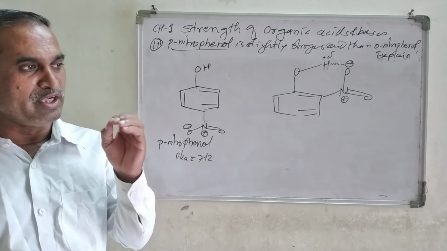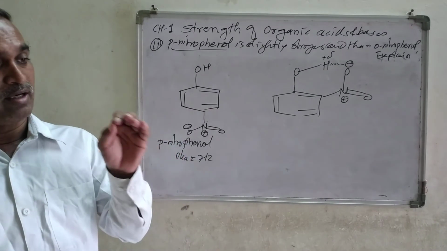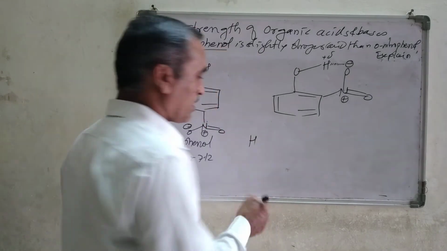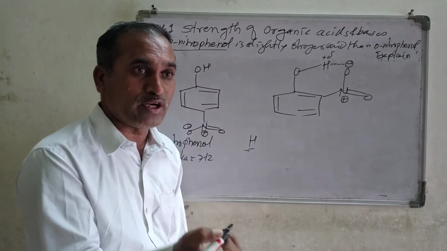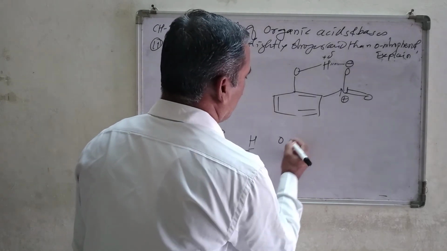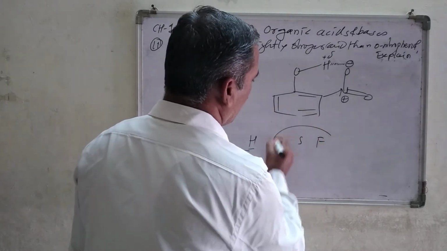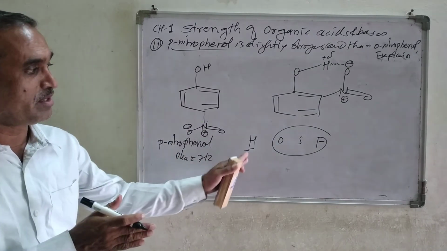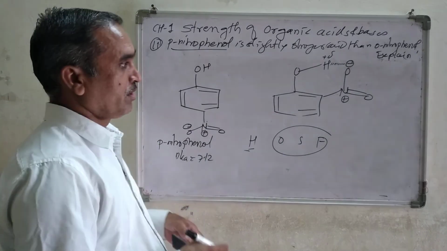Let me tell you, what does intermolecular hydrogen bonding mean? The criteria for hydrogen bonding: one must be a hydrogen atom and the other should be a more electronegative atom like oxygen, sulfur or fluorine. These atoms can form the hydrogen bond with hydrogen, oxygen, sulfur or fluorine, chlorine.